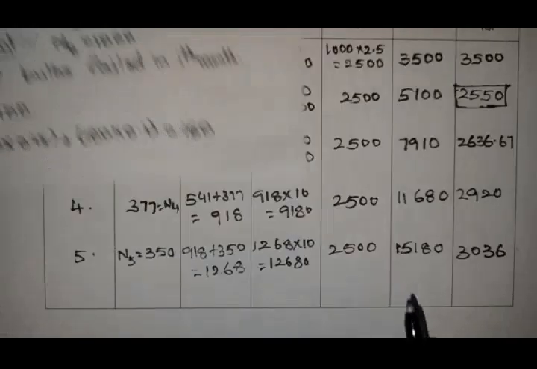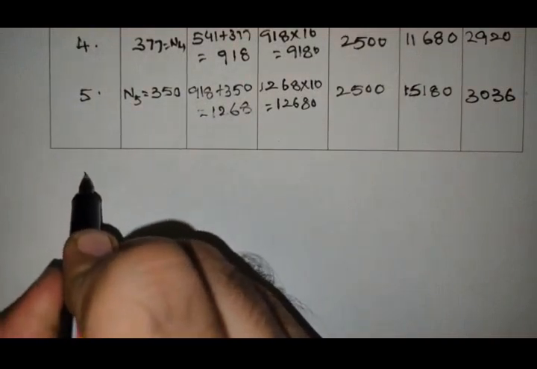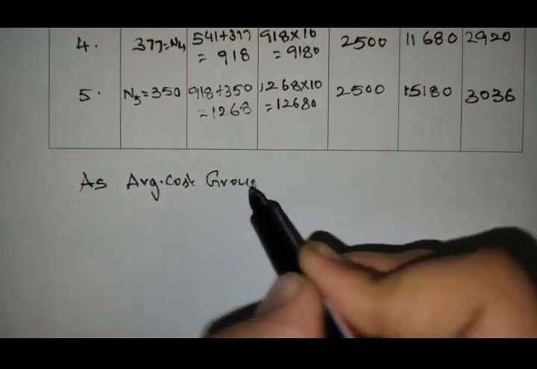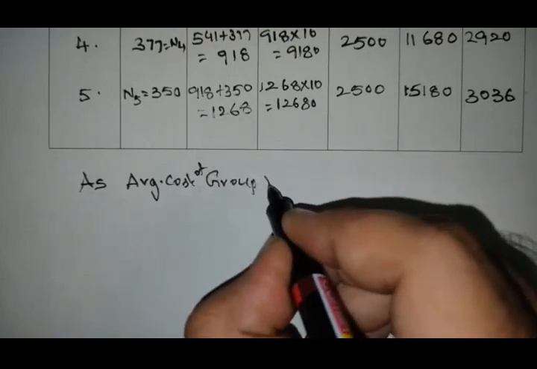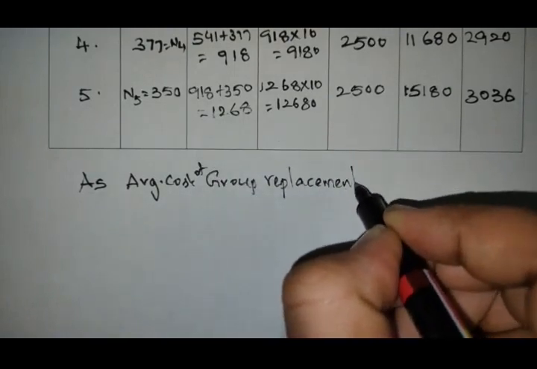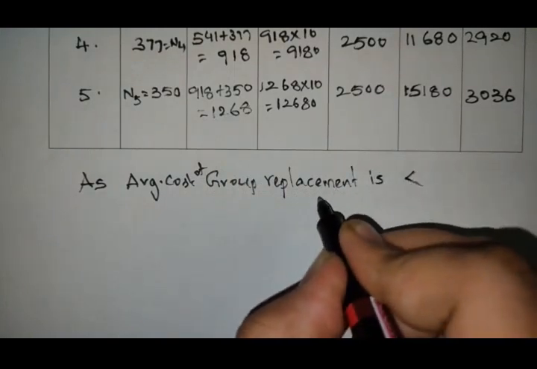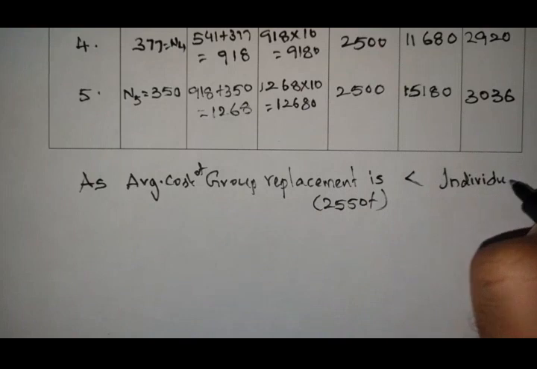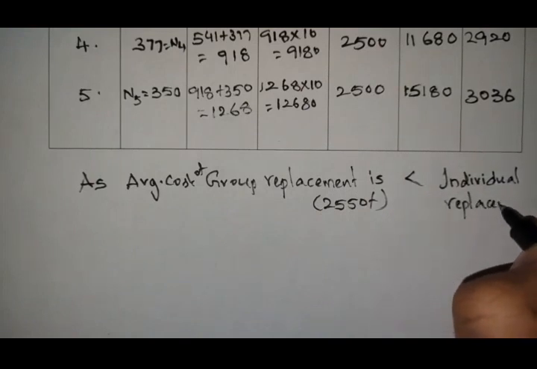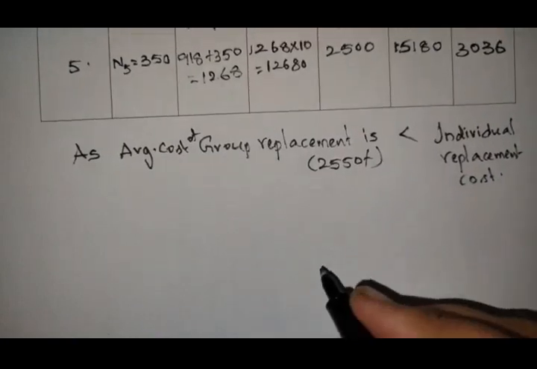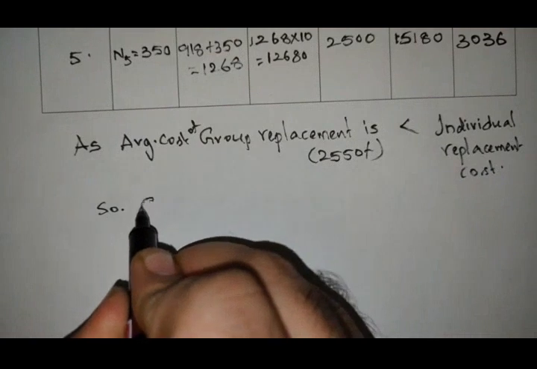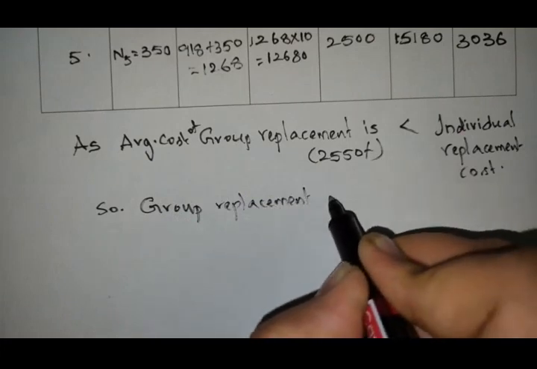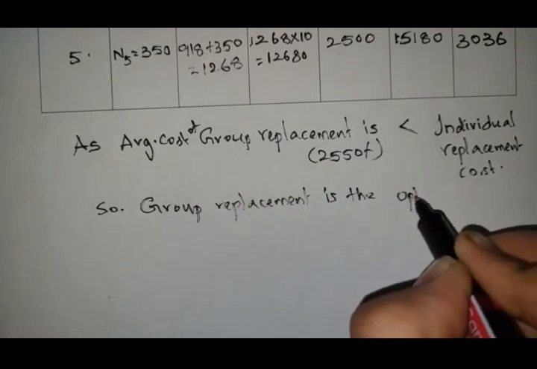Now what is the conclusion statement we need to write? As the average cost of group replacement, which is 2550 rupees, is less than the individual replacement cost, group replacement is the optimal policy.